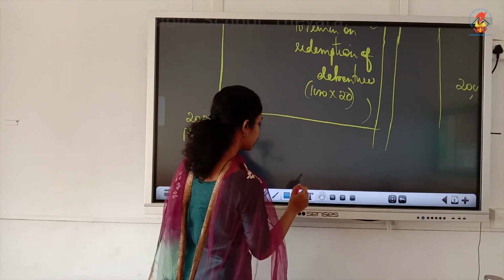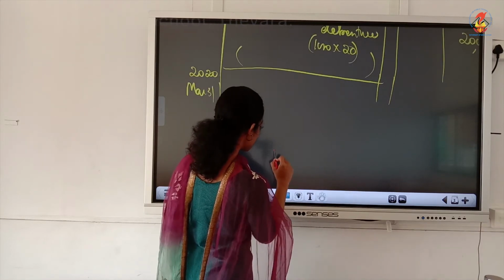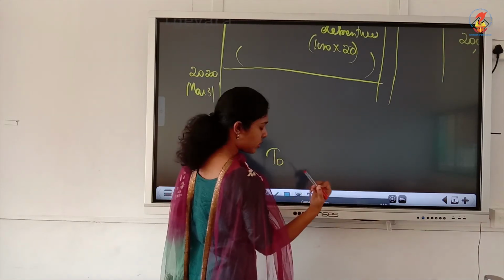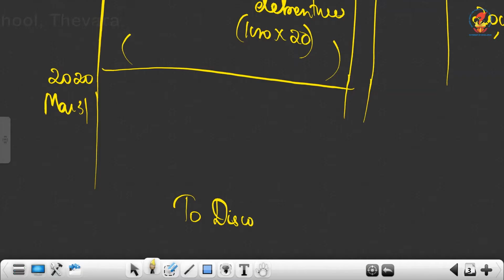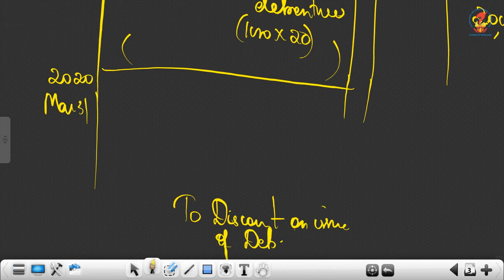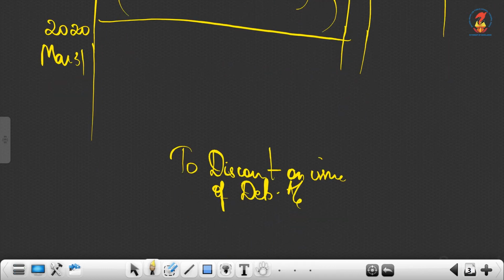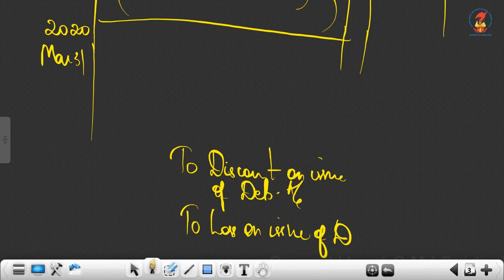Okay, what we are going to do is, for discount we have rupees 10,000, and for loss, we will write the cancellation first. We will cancel both the accounts separately, not like in your textbook. You write it as to discount on issue of debenture, separately you write it off, and then you write to loss on issue of debentures.